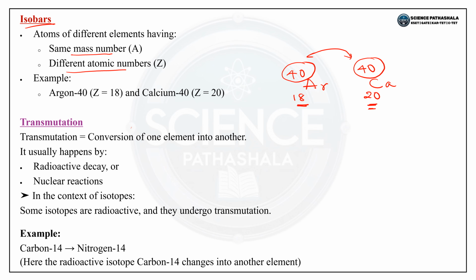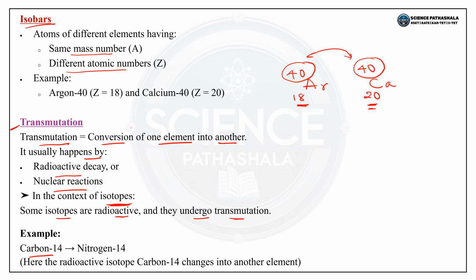The next is transmutation, and in the previous year question paper they have asked one question regarding transmutation. Transmutation is the conversion of one element into another. It usually happens by radioactive decay or nuclear reactions. In the context of isotopes, some isotopes are radioactive and they undergo transmutation.